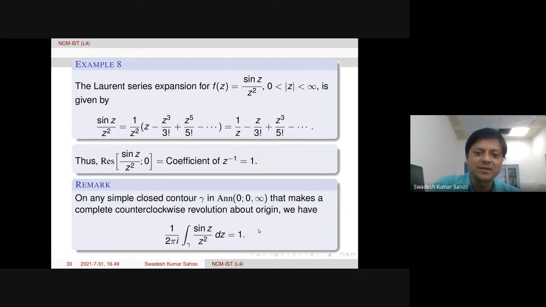This is the remark. Though this integration looks very complicated, it is easy to evaluate through this Laurent series approach, by computing its coefficient of z inverse, that is, the residue. All right. Any question?